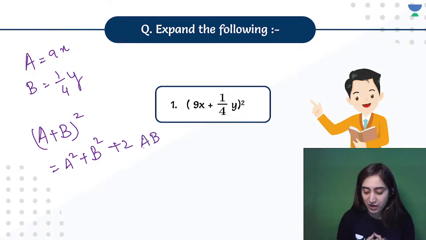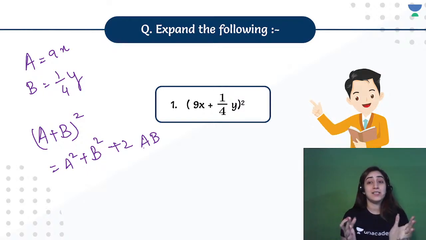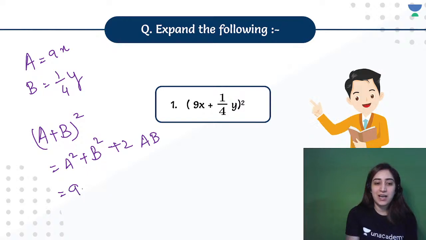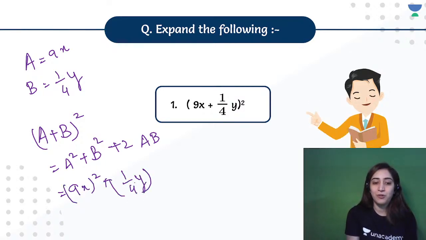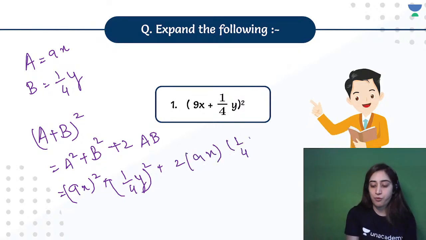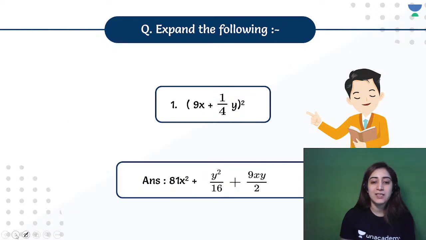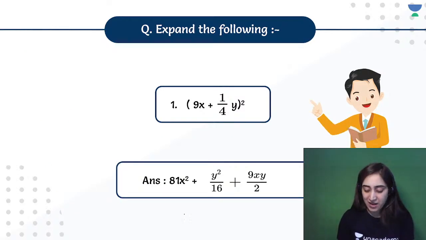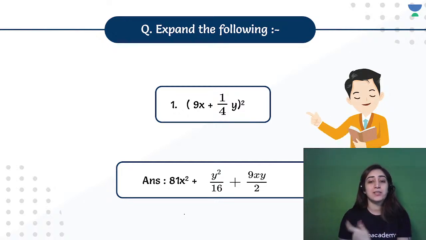Let's see, is that the right answer or not? And if it is, then you'll get a shoutout in the end. So this will give us the value as (9x) whole square plus (1 by 4y) whole square plus 2 into 9x into 1 by 4y. This gets cancelled by 2, we get 9xy by 2, and let's see what is the right answer. The right answer is 81x square plus 9y square by 16 and 9xy by 2.